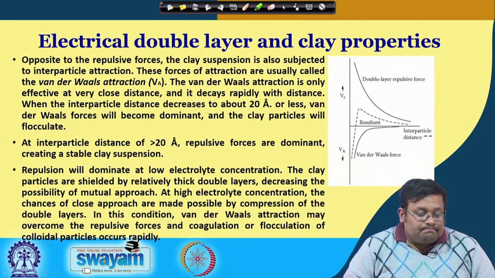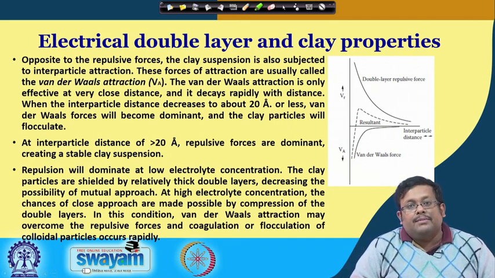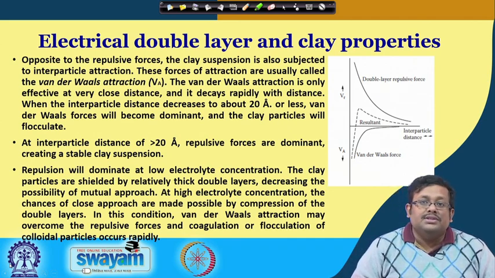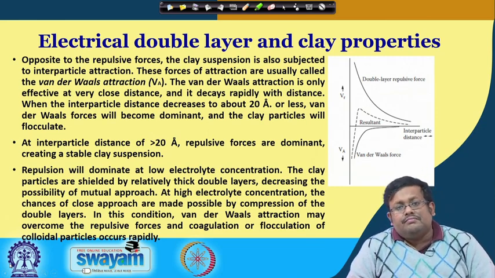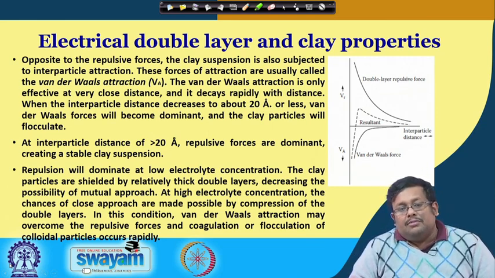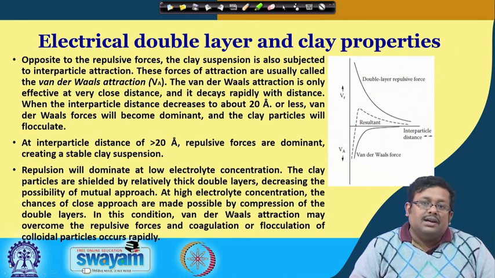So, in the last lecture we covered the basics of the electrical double layer, that is diffuse double layer theories and its properties and assumptions. I talked about different diffuse double layer theories like the Helmholtz double layer, the Gouy-Chapman layer, and then the Stern layer.